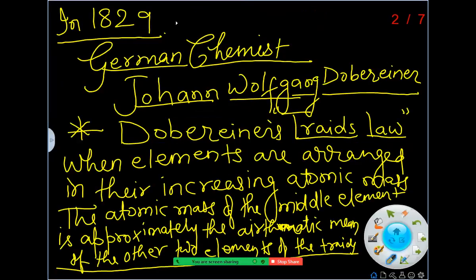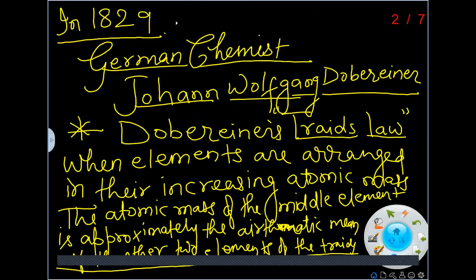But in 1829, a German chemist, Johann Wolfgang Dobereiner, gave the Triads Law of elements. In this law, Dobereiner arranged the elements in increasing atomic mass order.